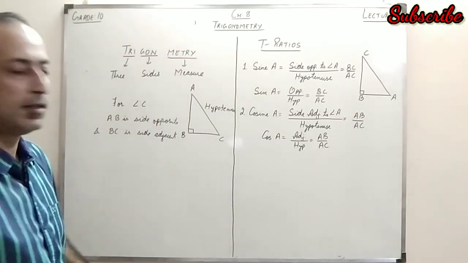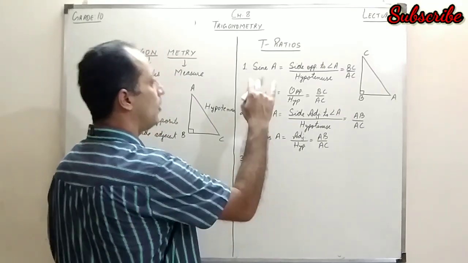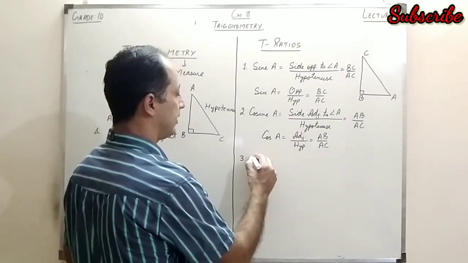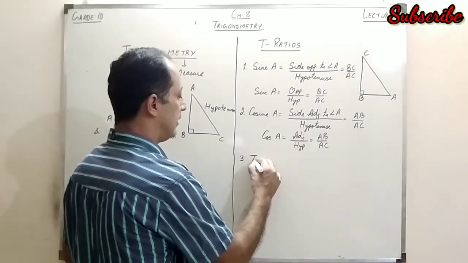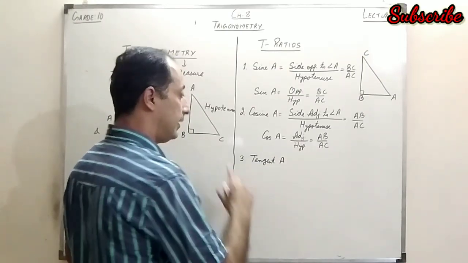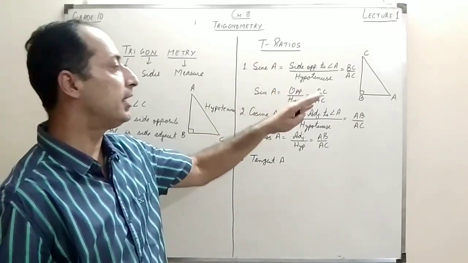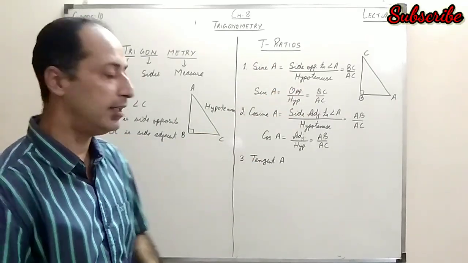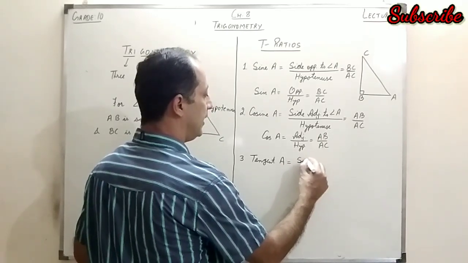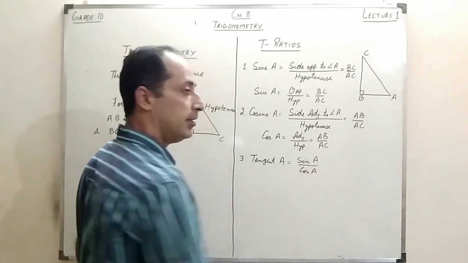AC. Right? Now the next ratio can also be called the ratio of these two ratios. Ratio of these two ratios, what we get in that case, the third ratio is called tangent. Tangent A, and that is, if I take the ratio of these two ratios, that will be side opposite to angle A upon side adjacent to angle A. Right? So tangent A is also equal to sine A upon cos A. That is one of the relations.